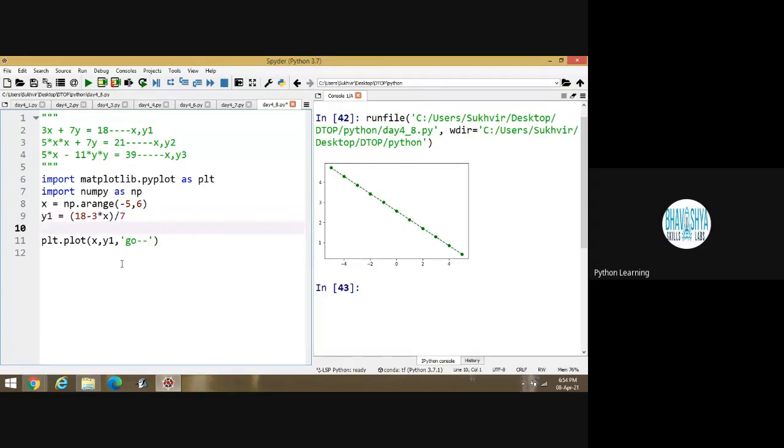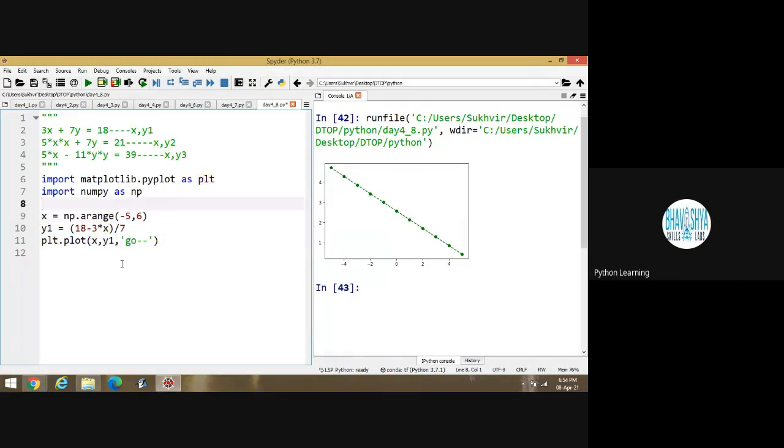For the second graph, what do I have to write? y2 is equal to 21 minus 5 and so on. Now I would like to introduce some more content inside this program. Should we try? One content is pending, that is your grid content. Suppose I am going to apply grid content inside these graphs.